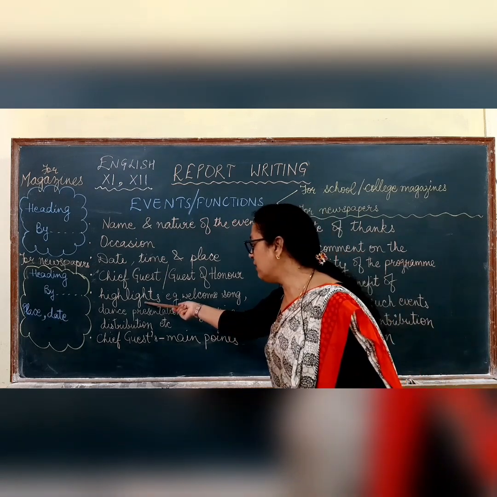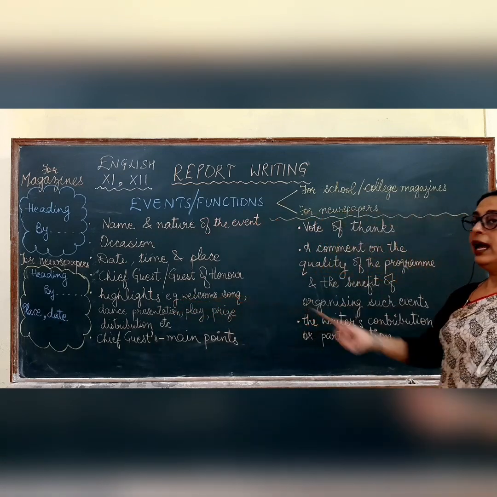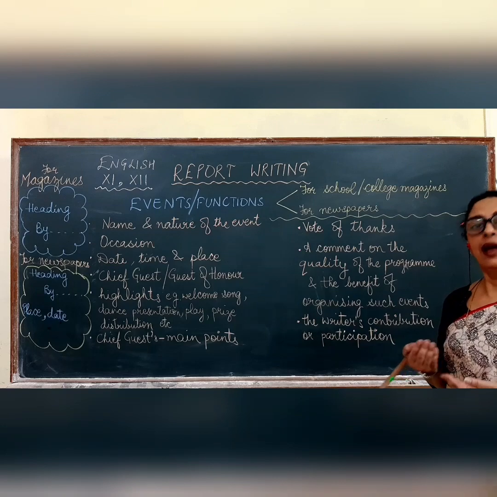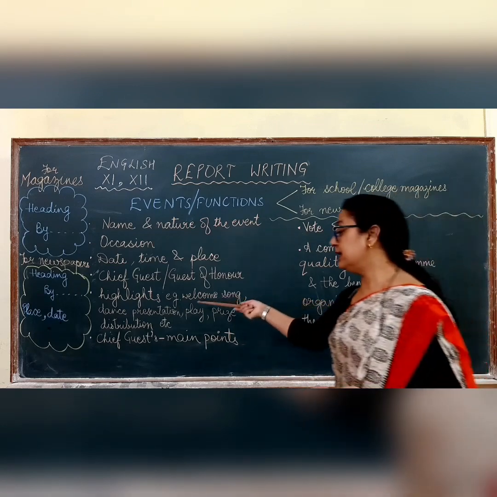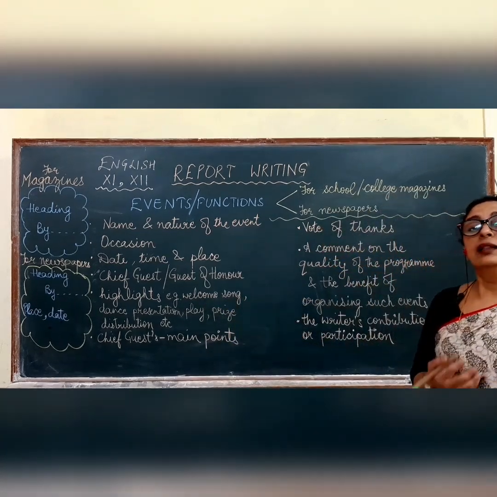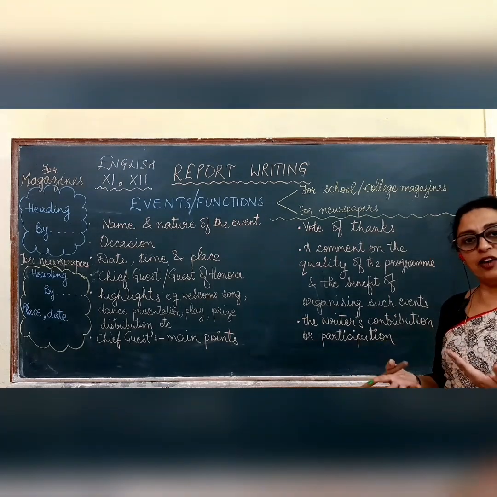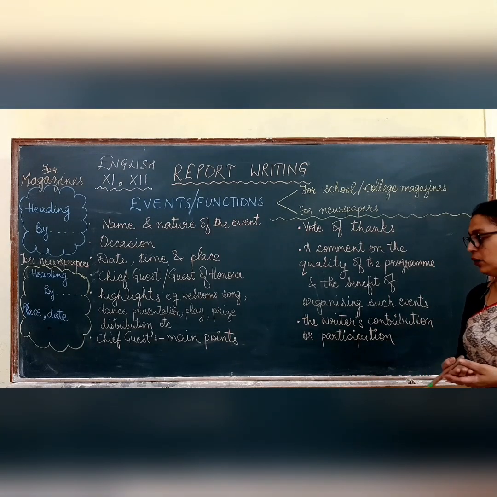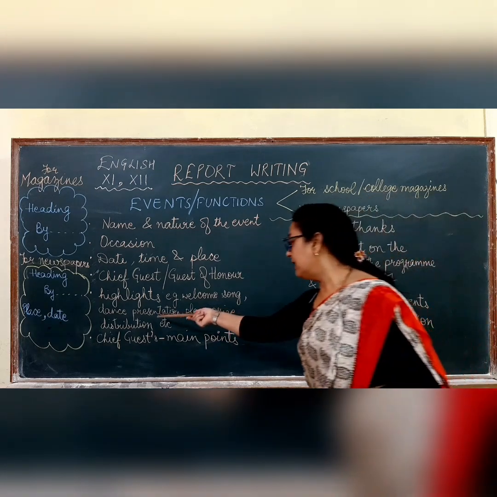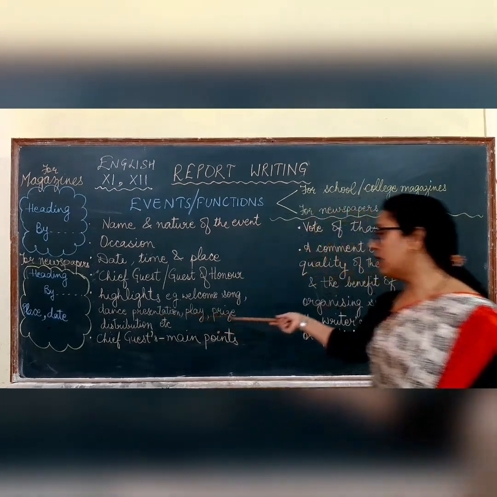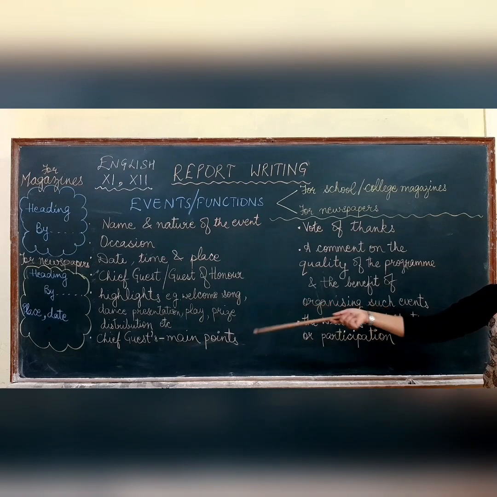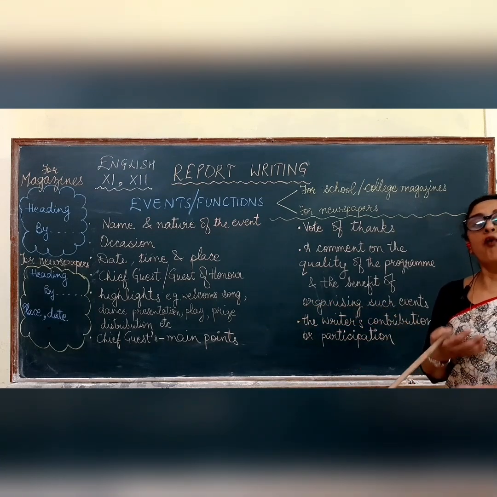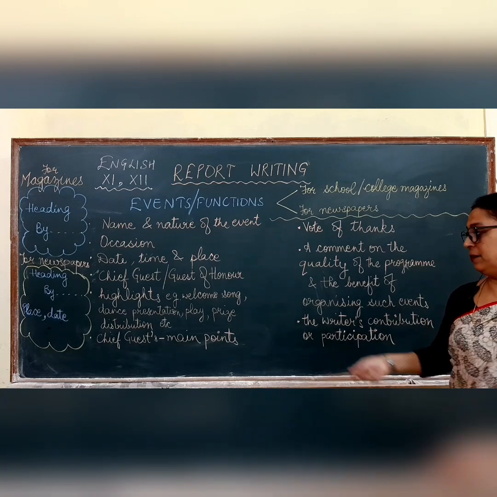After writing that, we mention the highlights. What all happened there? That has to be mentioned. Like the dignitaries were welcomed, the program started with the lighting of the lamp, followed by a welcome song by a choir group. Then dance presentation, play, prize distribution, whatever. These are just hints. You need to mention whatever was done there.